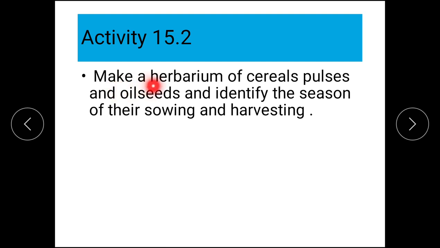One activity is there: make a herbarium of cereals, pulses and oil seeds, and identify the season of their sowing and harvesting. So, make a herbarium of cereals, anaj, kathod and oil seeds. Suppose wheat is there, identify in which season their sowing and harvesting is done. Likewise, do for all. And make a herbarium sort of, paste it. It is actually a very interesting activity.